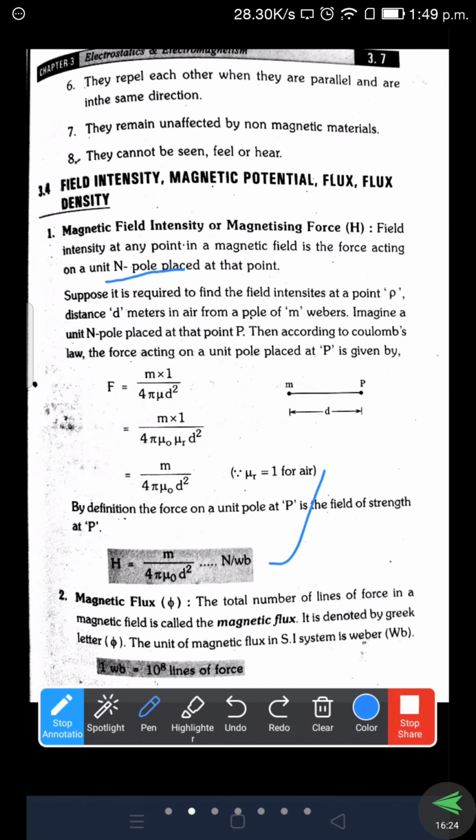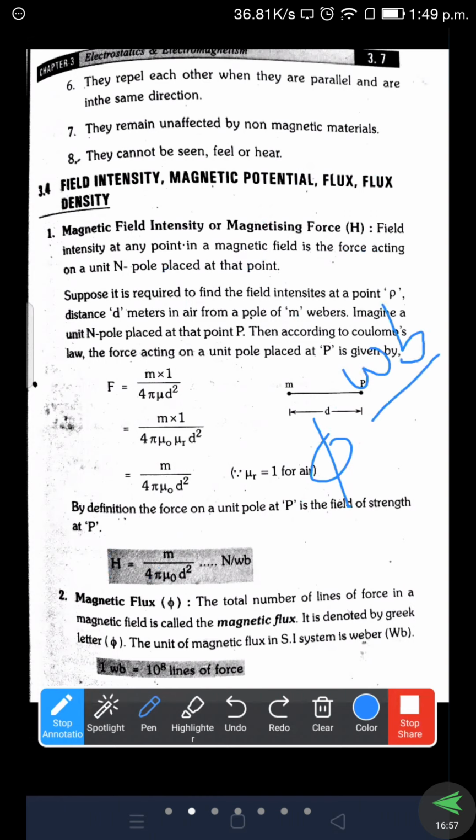The force, already we know, has the unit Newton meter. Here the intensity can be measured in terms of Webers. That is the primary one. Next, second one, magnetic flux. The total number of lines of force in a magnetic field is called the magnetic flux. It is denoted by the Greek letter phi. Units are generally Webers.